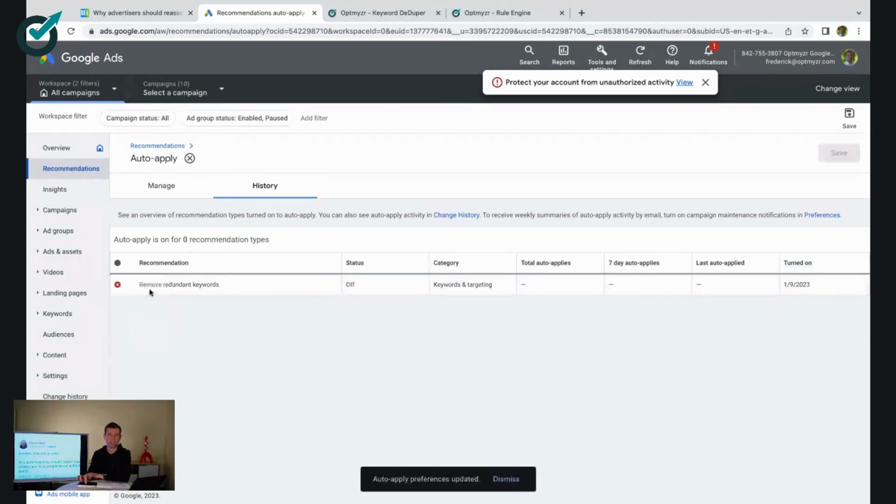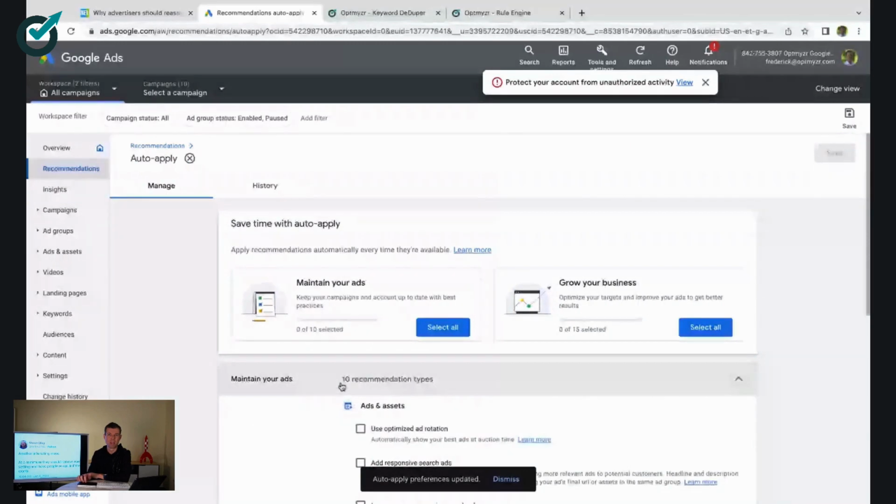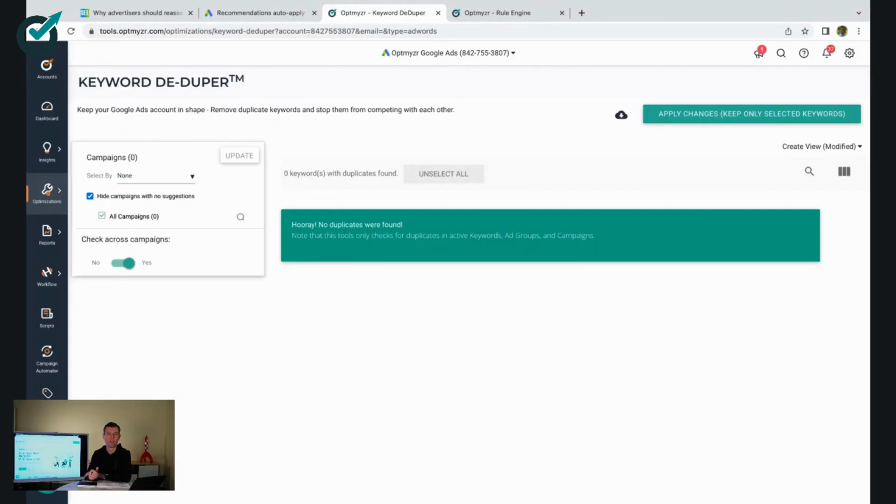If this is not an optimization you were previously doing, you can also go to the Manage section and look for the Maintenance of Ads recommendations, and you will find the deduplication right here under Remove Redundant Keywords. So you can check that to turn it on for an account where you do want to use this. But if you'd prefer to take some more manual control and stay in charge of your account, you can also use tools like Optmyzr to find duplicate keywords and remove them on your own terms.